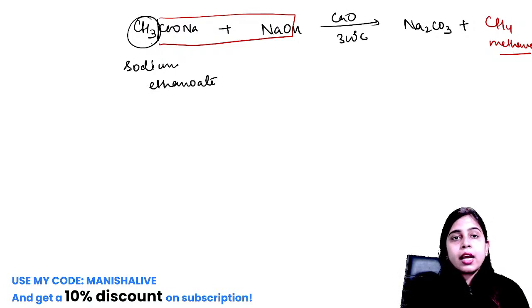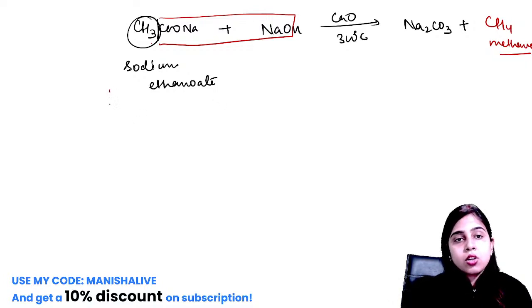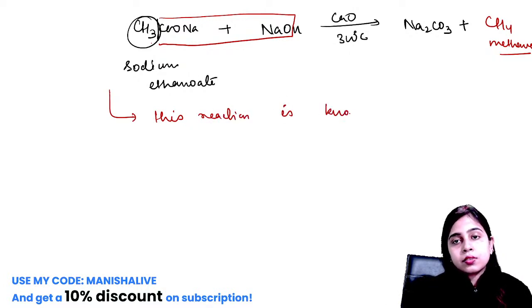Now in this reaction, what is removed here? Here carbon dioxide is removed. So this reaction is also known as decarboxylation.